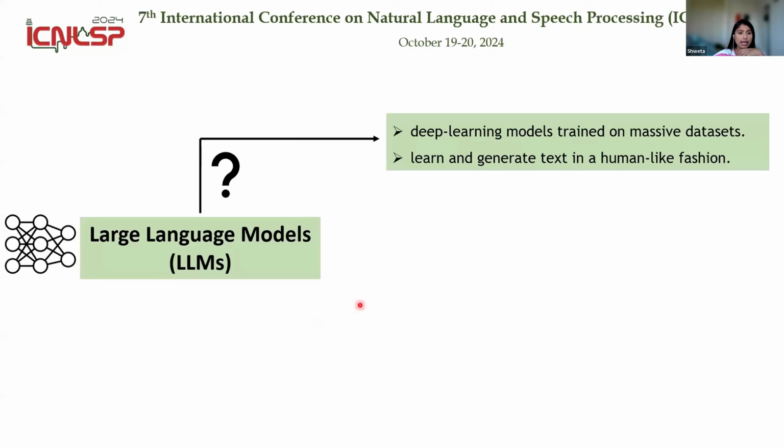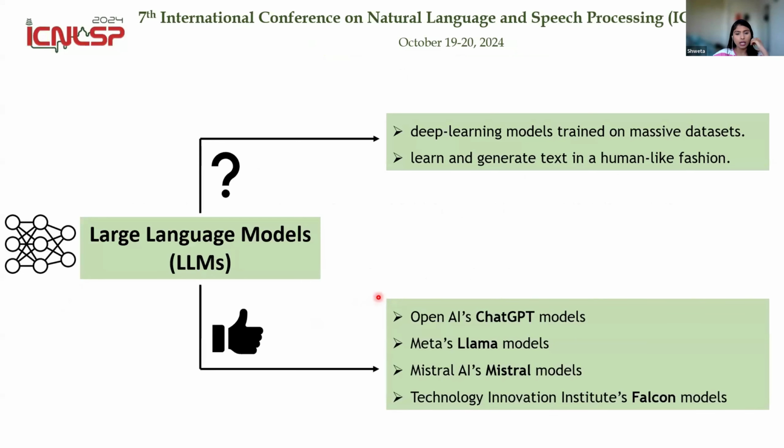So as we all know, large language models are deep learning models that have been trained on massive data sets. They can learn and generate text in a human-like fashion. To give you examples of LLMs, OpenAI's ChatGPT models, Meta's Llama models, Mistral AI's Mistral models, and TII's Falcon models, and then there are many more LLMs emerging every day.